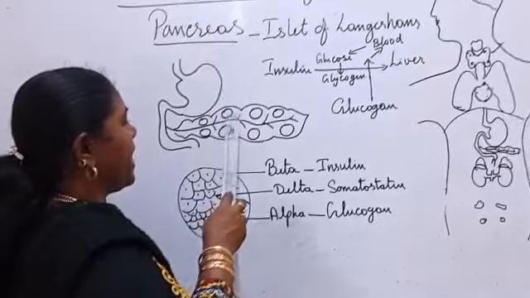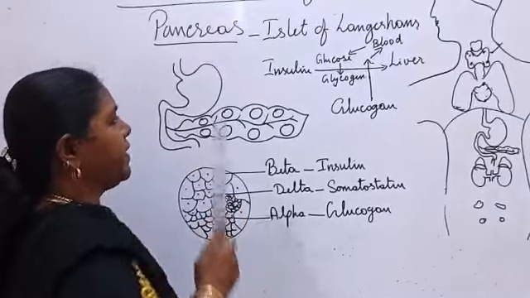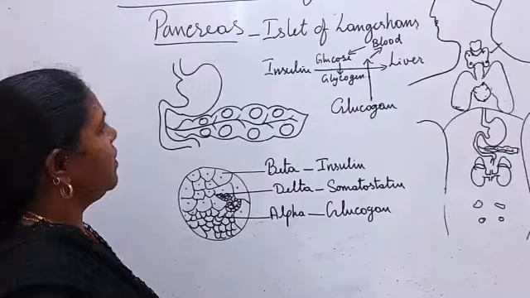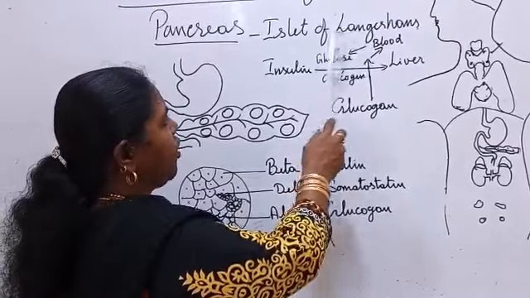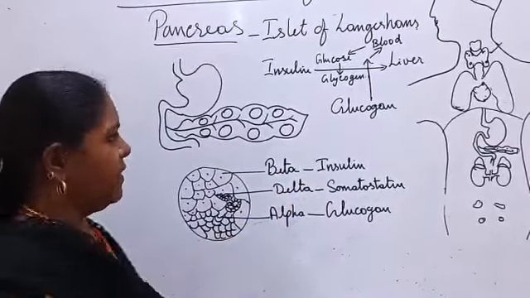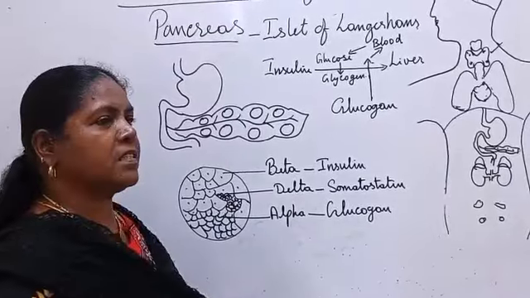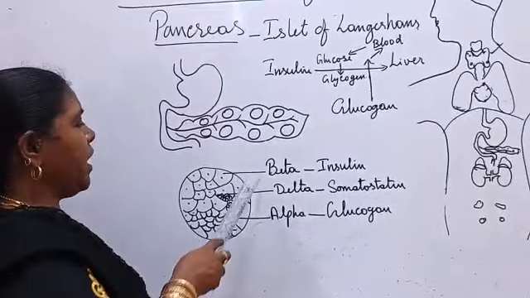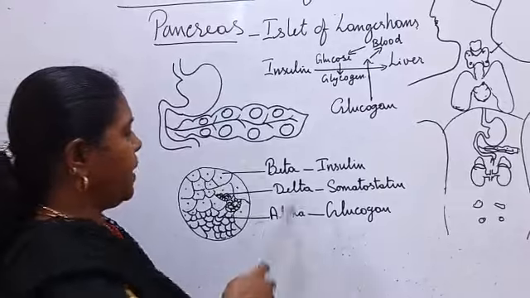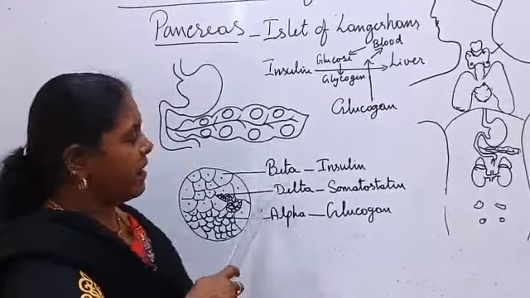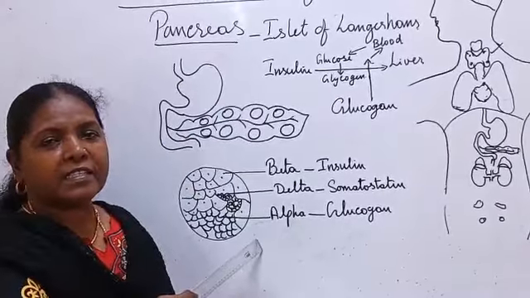They are called the islets of Langerhans. These islets of Langerhans are made up of three types of cells: beta cells, delta cells, and alpha cells.